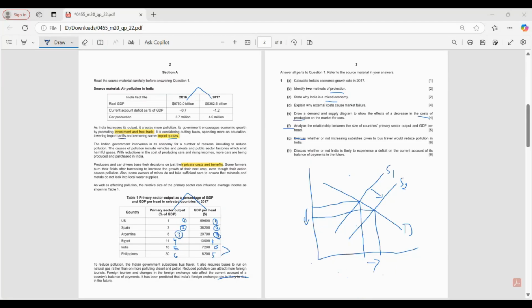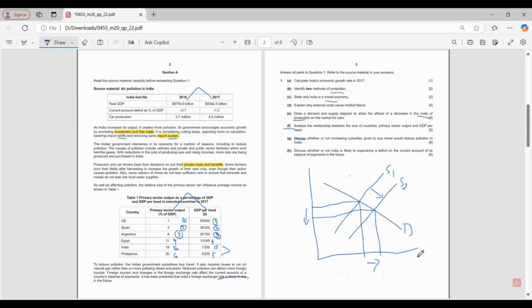Okay, so first of all, supply side policies like tax cuts and spending on education will reduce barriers to entry. MNCs may settle in India, and exports may become cheaper, which increases the demand and increases the current account deficit. Wait, hold on.